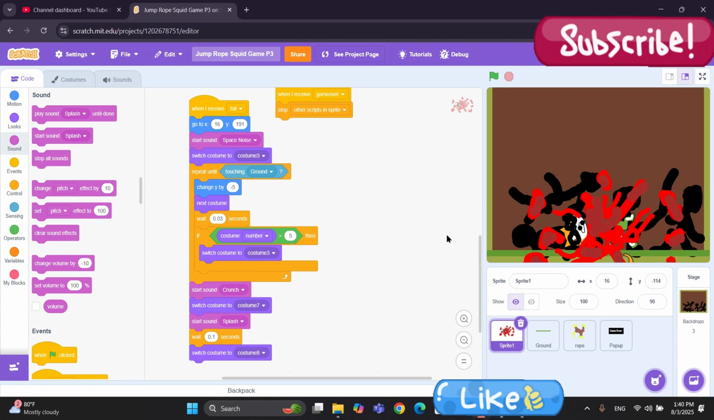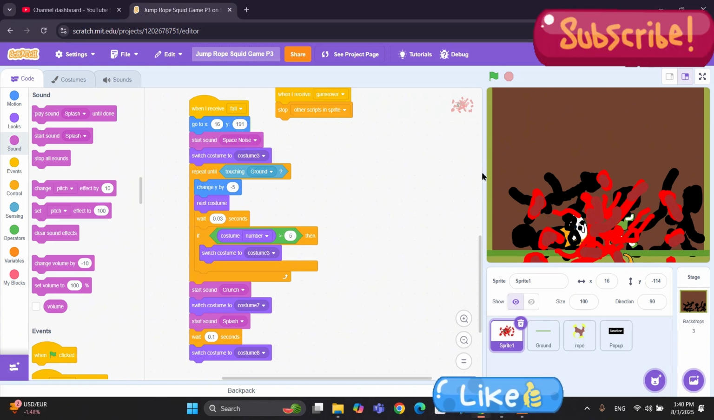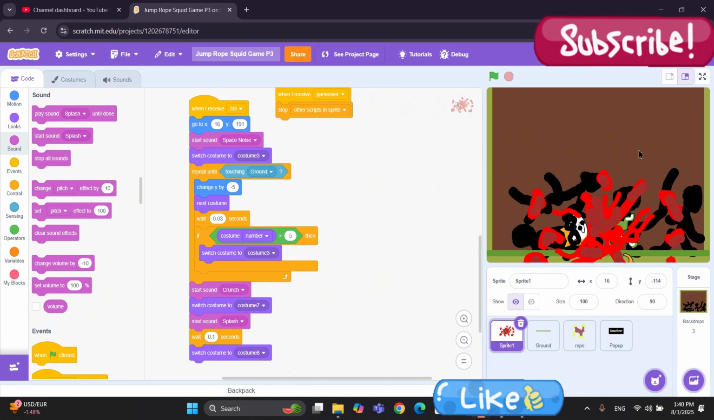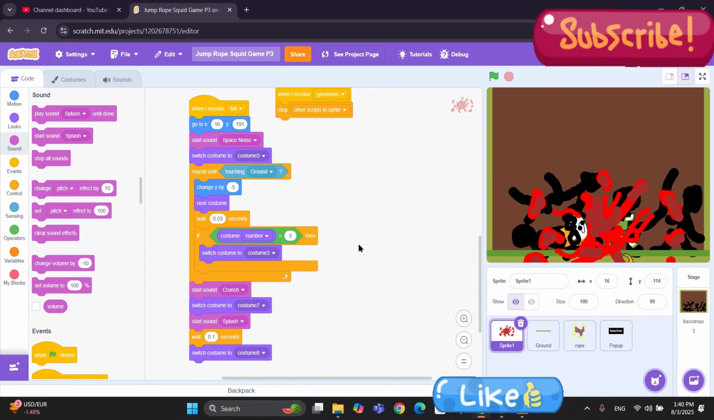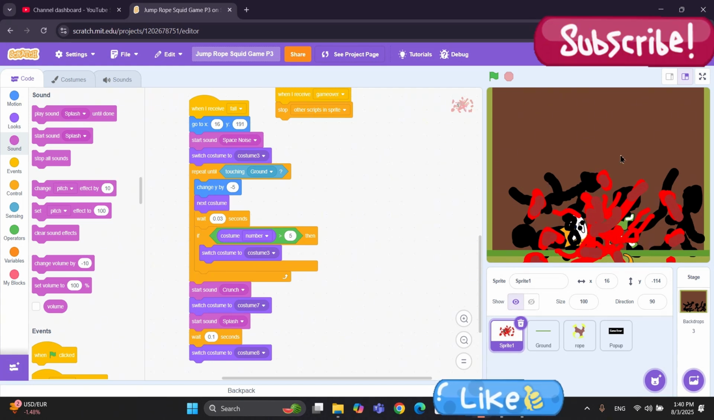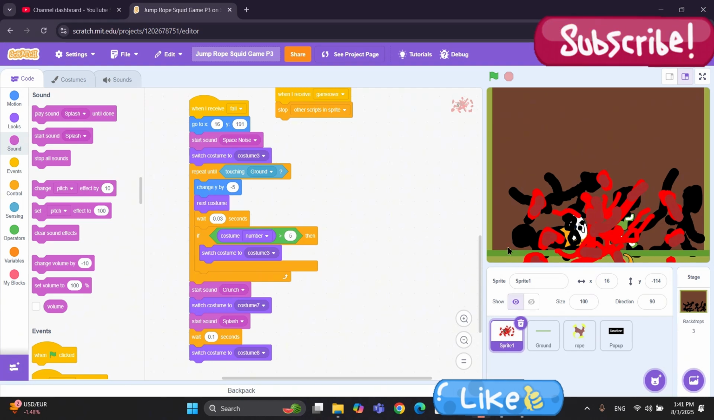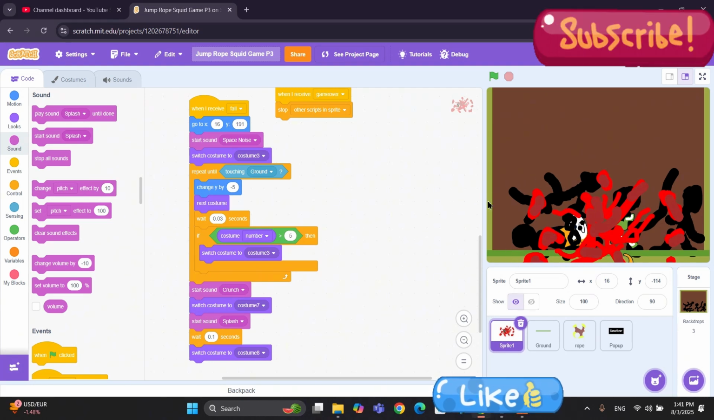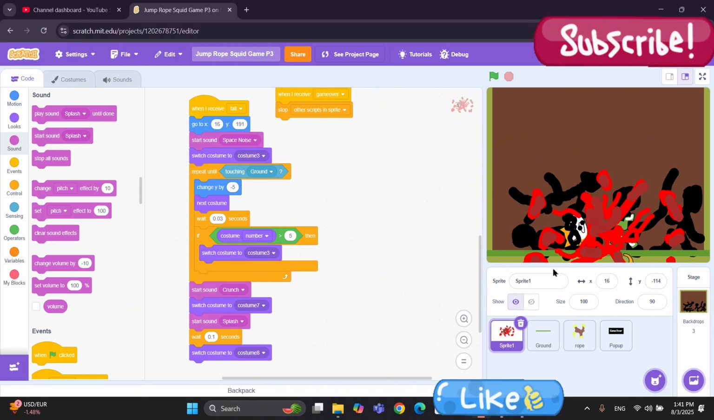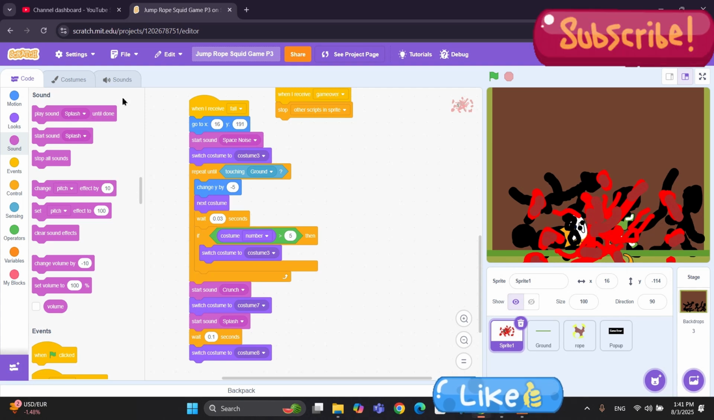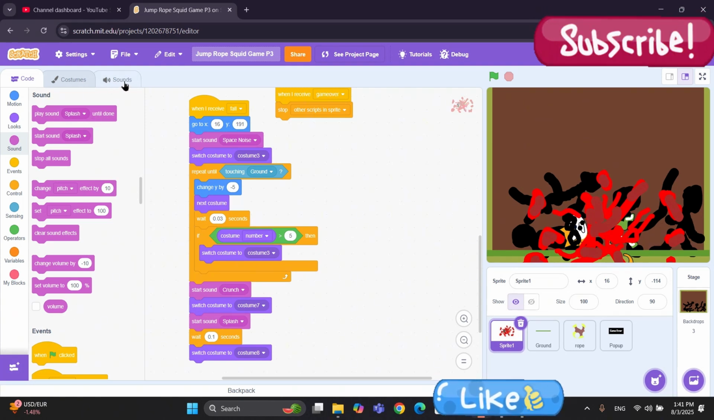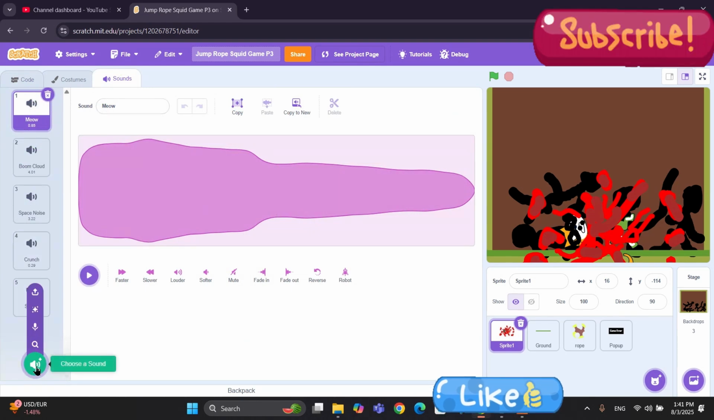And the next sound effect that we want is the song of the Squid Game jump rope. For that I've already downloaded that song. If you guys would like to download that song, I will include the link in the description, and let's just load that sound for now. So we are in the sprite 1, the player sprite, and let's upload a sound. For that click on the sounds tab and here choose a sound. We are going to upload the sound.